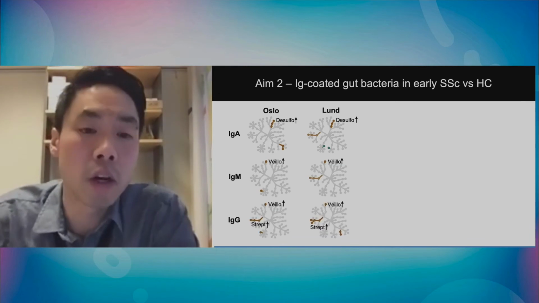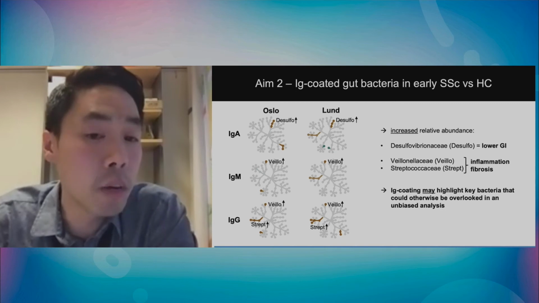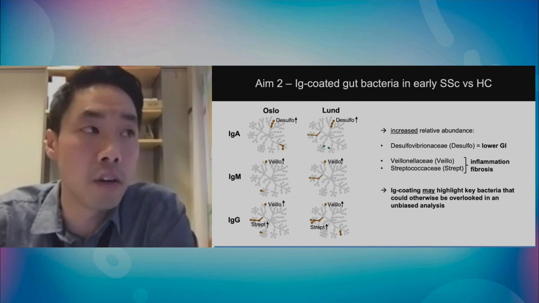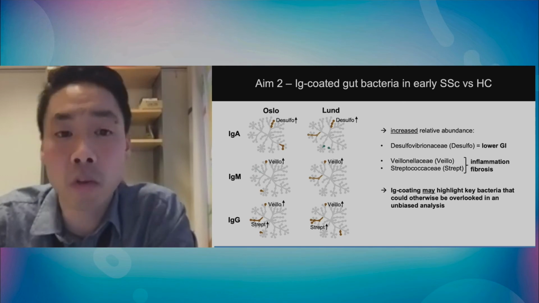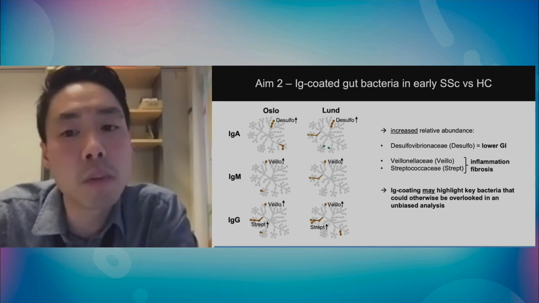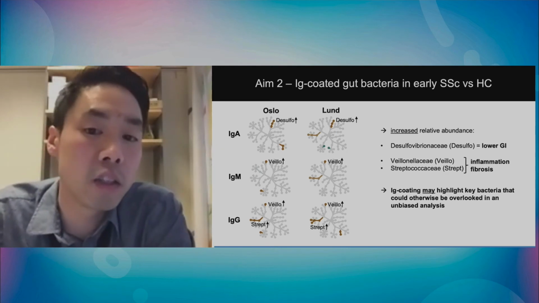And so what we saw here is, again, we focused on IgA, IgM, and IgG. For the most part, I'm just focusing on the differences that we saw across both cohorts. We saw increases in three main bacteria: Desulfovibrio, Veillonella, and Streptococci.